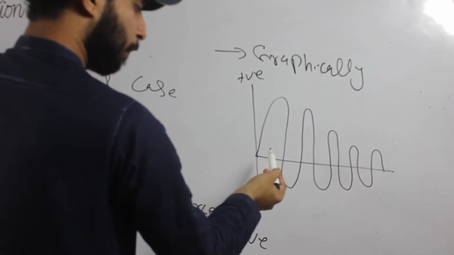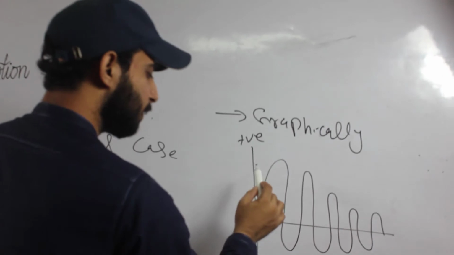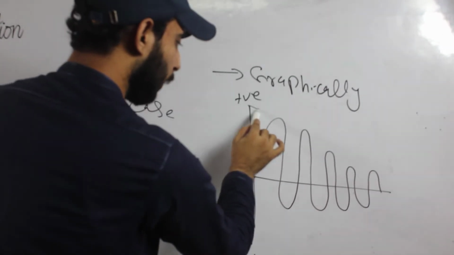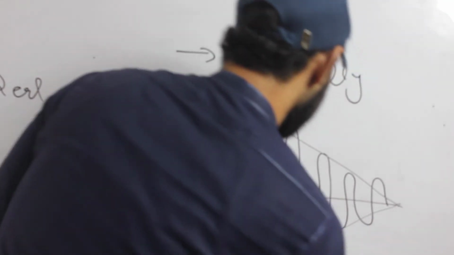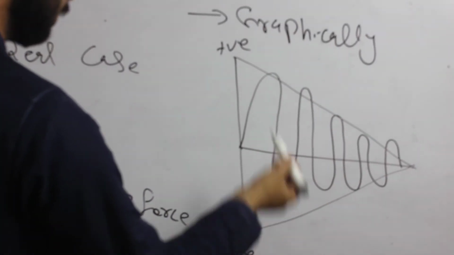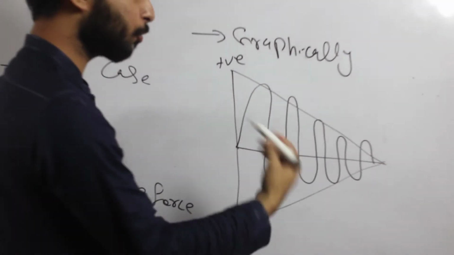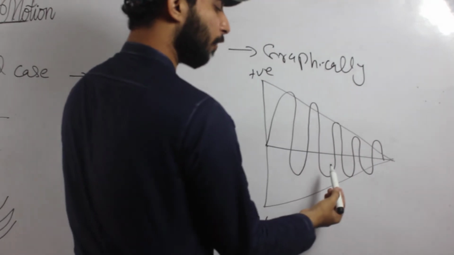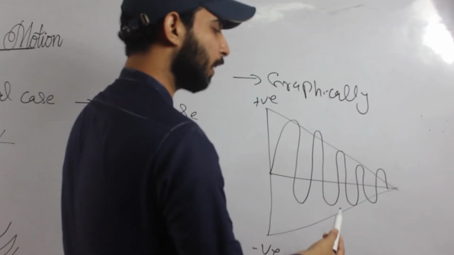Initially, its amplitude is very large, but with the passage of time, its amplitude decreases. Actually, its amplitude decreases due to the presence of a resistive force, or you can say that with the passage of time, its amplitude decreases due to the damping.